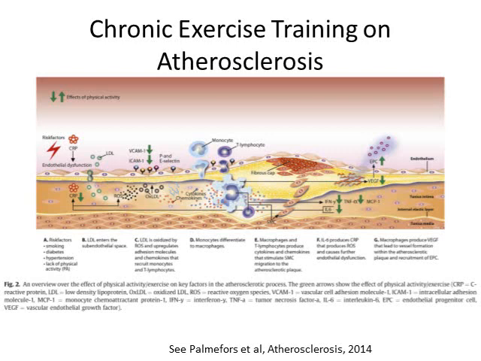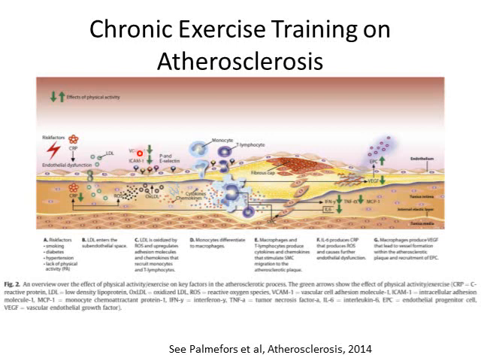Okay, so chronic exercise training and atherosclerosis. This figure is from that Palmefors article in 2013. You guys have it, it's a really nice figure. It's somewhat similar to that colored figure that I printed out for you in class. That colored figure shows a progression of atherosclerosis, which you kind of see here. This shows all the different risk factors of atherosclerosis, and then these arrows are referring to which way exercise affects them.